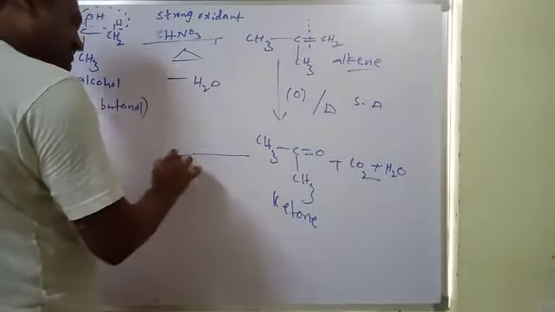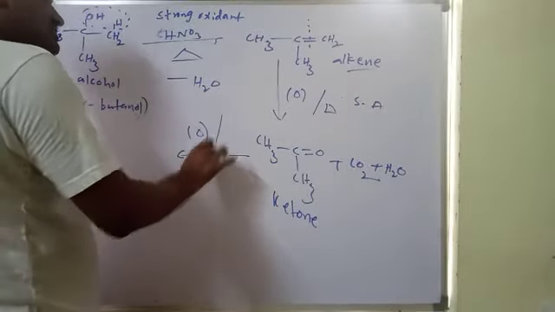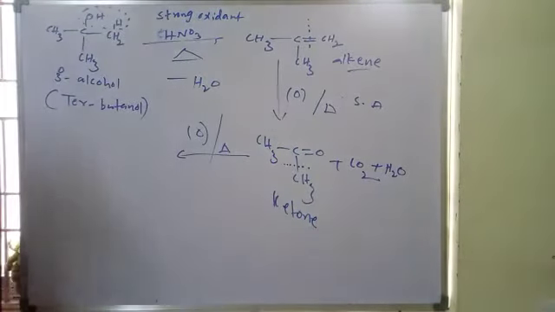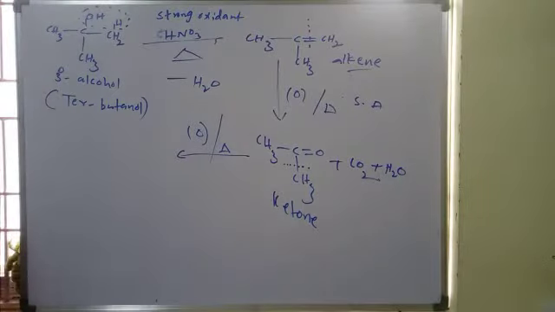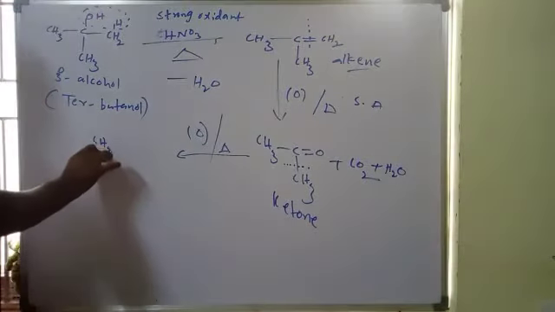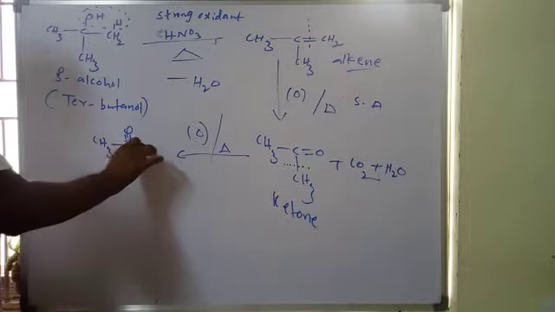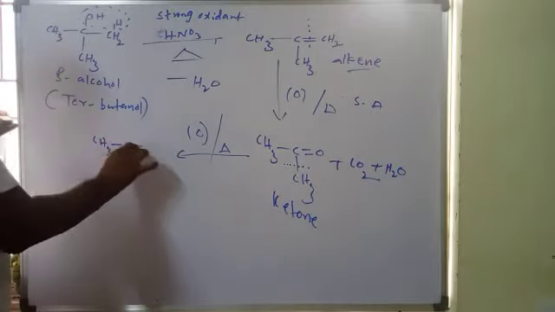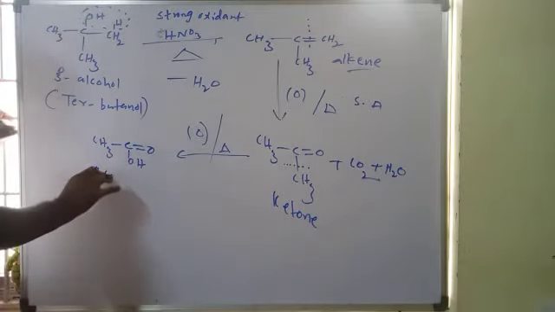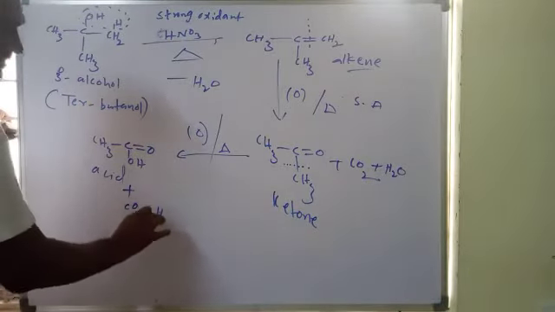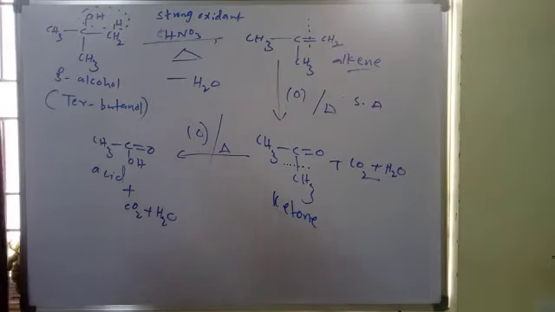This ketone further gets oxidized upon strong oxidant. Here C-C bond cleavage takes place, and this part is going to form an acid, CH3 C double bond O OH, a carboxylic acid, and this other part again forms CO2 and H2O. This is with a strong oxidant at drastic conditions.